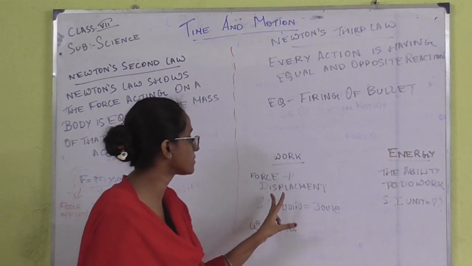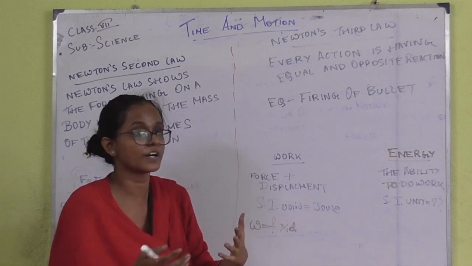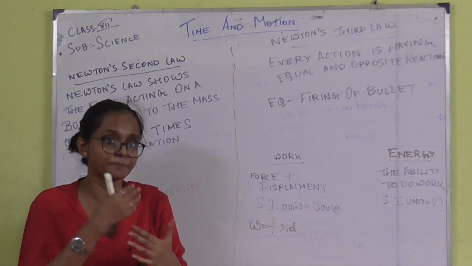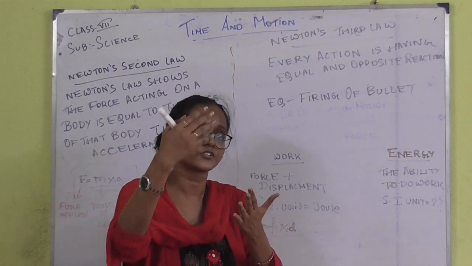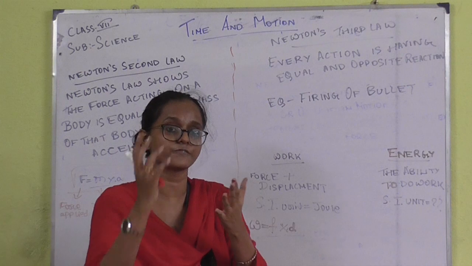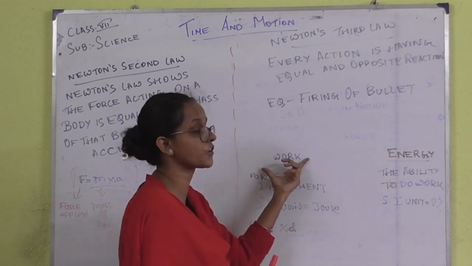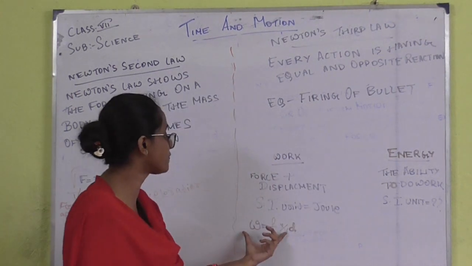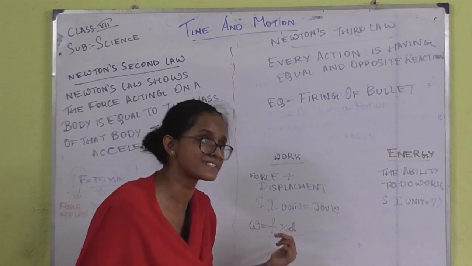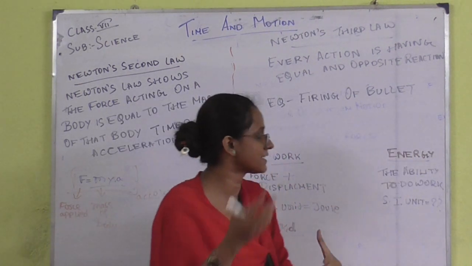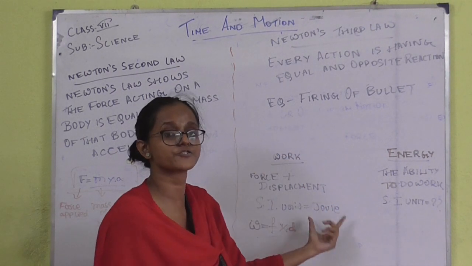Now two concepts are very important to understand. First, work. What is work? Work is done whenever the force shows displacement. Whenever the force is applied in order to show displacement, that is what we call work. From there we get a formula: work done is equal to force into displacement. Another thing, the SI unit of work is joule.